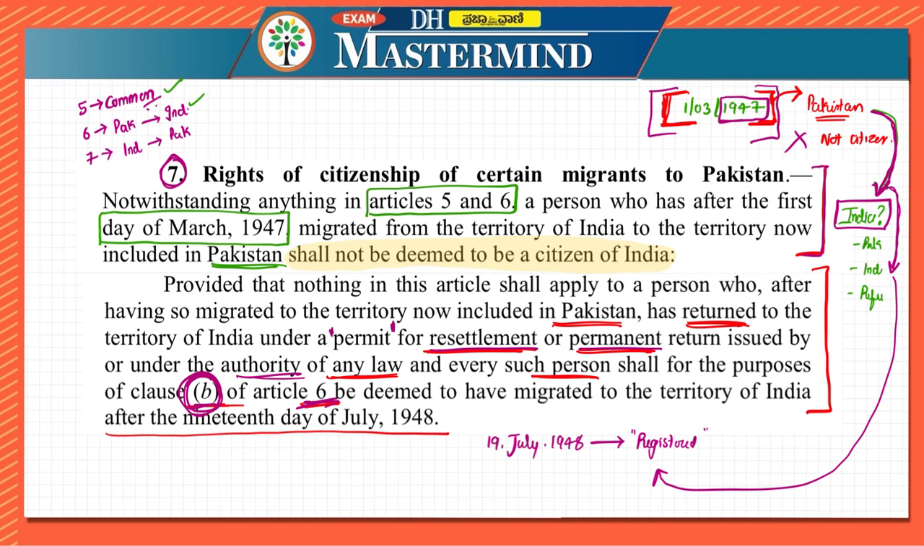So let us stop here. Let us revise. Fifth said about the commencement. At the commencement, who was the citizen? Sixth said about the migration from Pakistan to India. Seventh said about the migration from India to Pakistan. In that also there were two different conditions. I hope this part is clear.